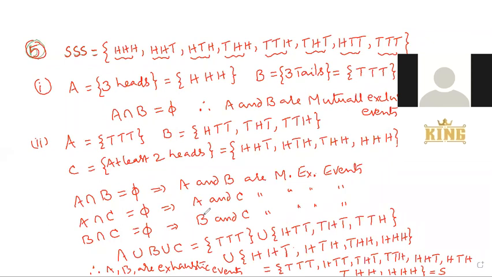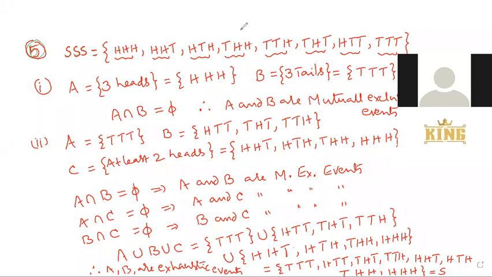Go through the third bit. Two events that are not mutually exclusive. So take two events that are not mutually exclusive. Any one example we can take. In this one, I will write A, B, C events. Everyone see the third bit.